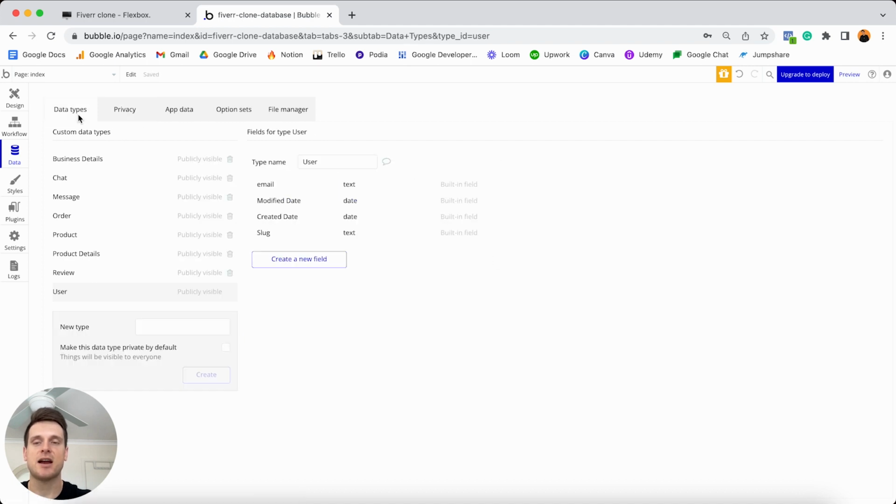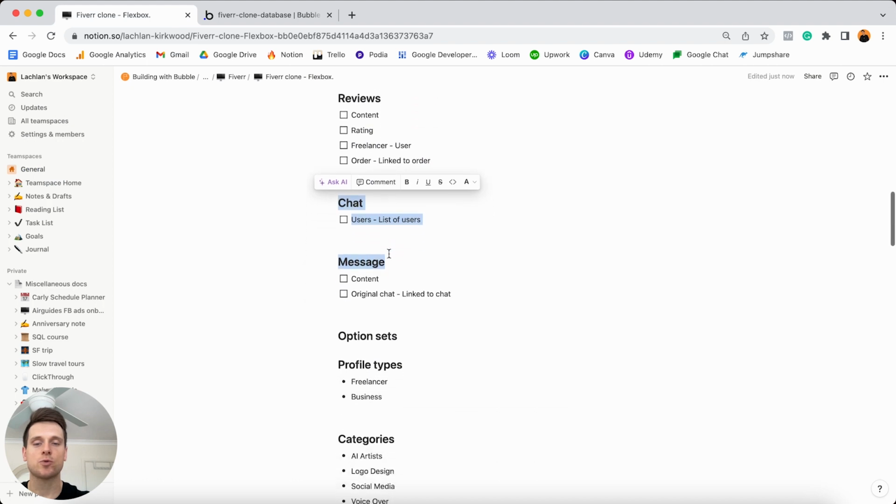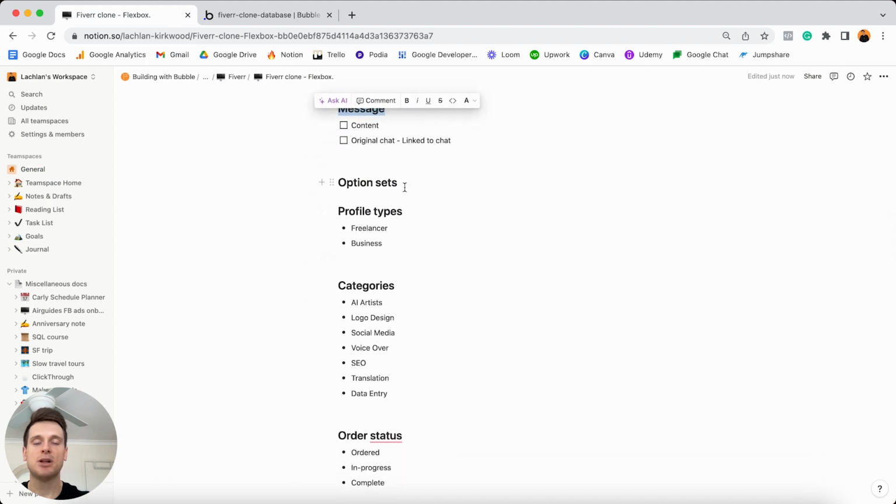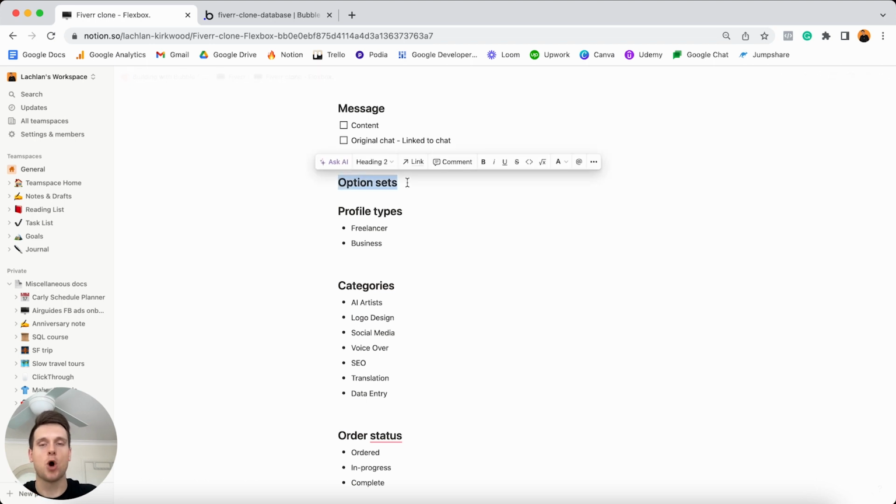Back in our data types tab though, there is something else we'll need to add in before we build out all of our data fields. So if I jump back into Notion here and scroll on down, you'll see below our data types, I also have this list of what's known as option sets. Now, just when you thought you were confused enough already, I'm going to throw another spanner in the works. And look, I am sorry to do that, but option sets are something that I really do need to teach you within this tutorial, as it's going to make your life so much easier within Bubble.